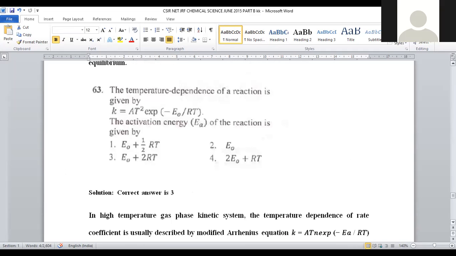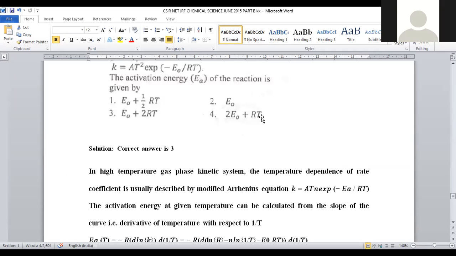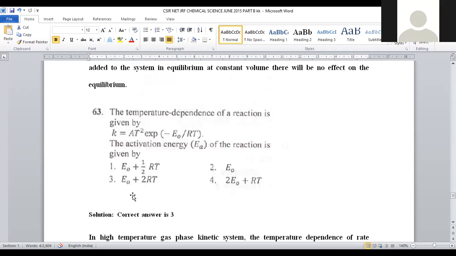From this data, we can clearly deduce that a half is not an integer value, so we can discard this. E0 alone is not what we obtained from this, and 2E0 plus RT is not at all possible. The only possibility is E0 plus nRT. n can be substituted with any integer value like 1, 2, 3, 4. Here we have E0 plus 2RT. So it is a kind of system where the activation energy of the Arrhenius equation will depend on temperature, right? So for question number 63, option number 3 is the correct answer.